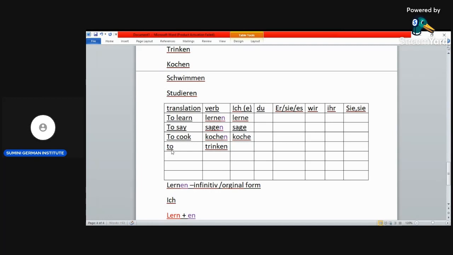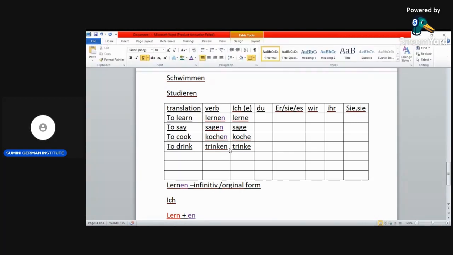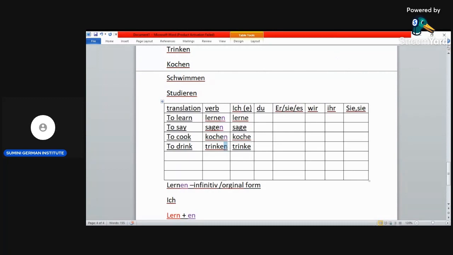Trinken is to drink. Okay, so how will it become? Yes, trinke. So what happens is the n goes.